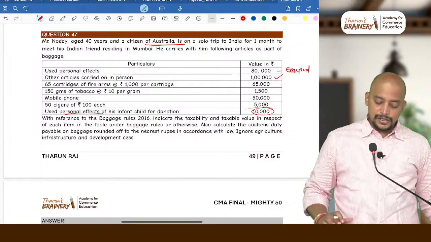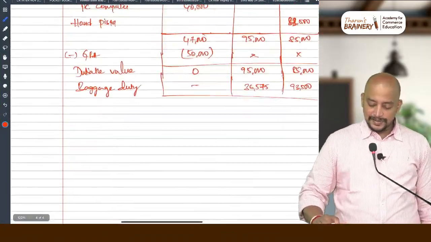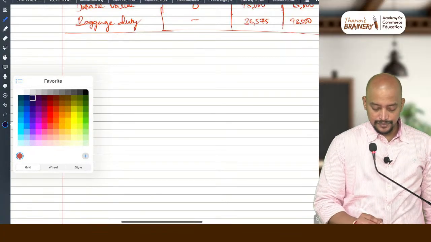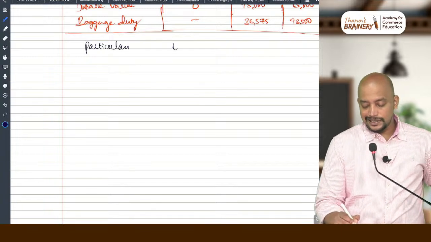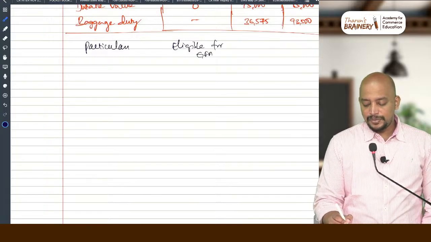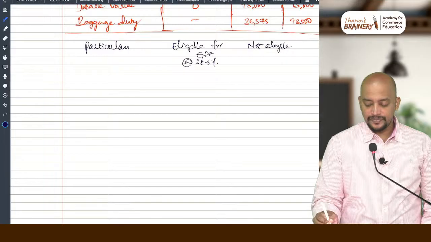Now, this question also we need to do in the same format. So we will prepare it like this. Particulars. Eligible for GFA, and the eligible for GFA rate will be 38.5%. Then not eligible for GFA, we have two rates, 38.5% and 110%.